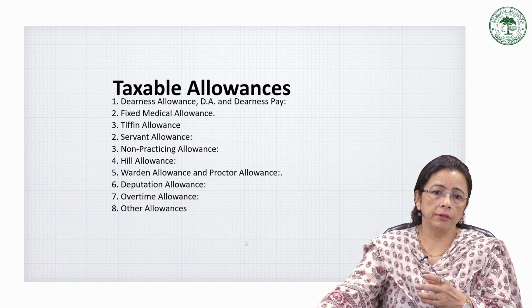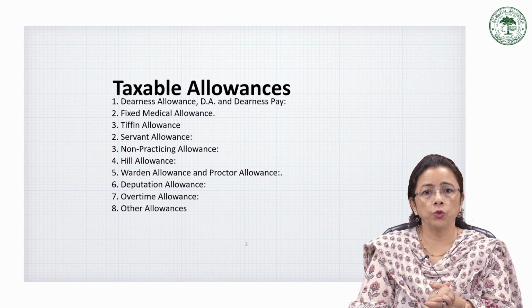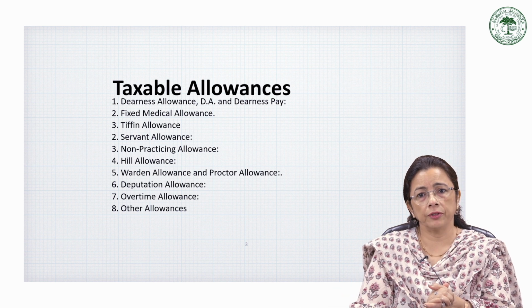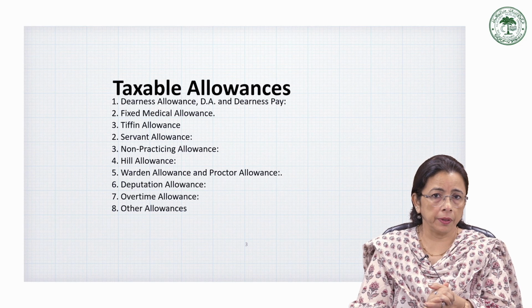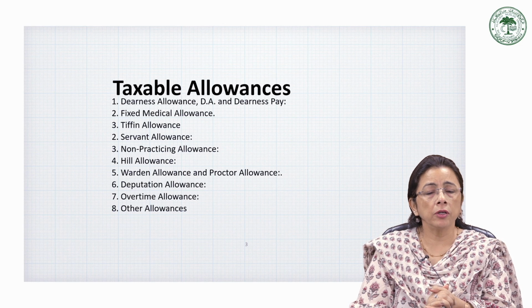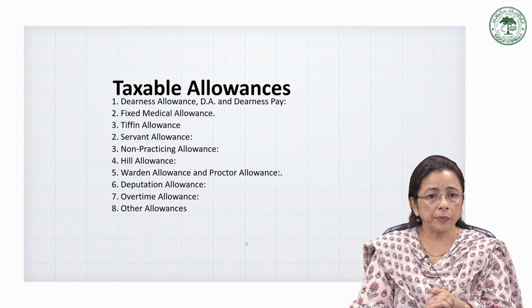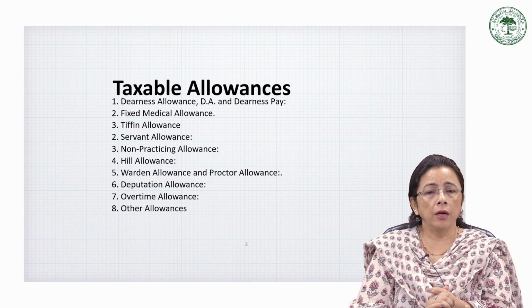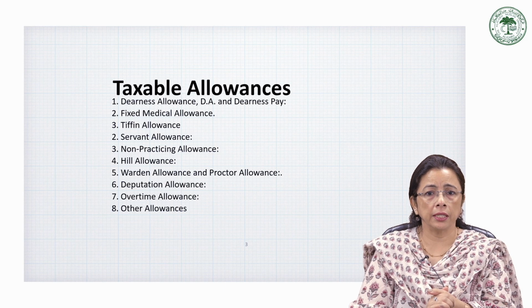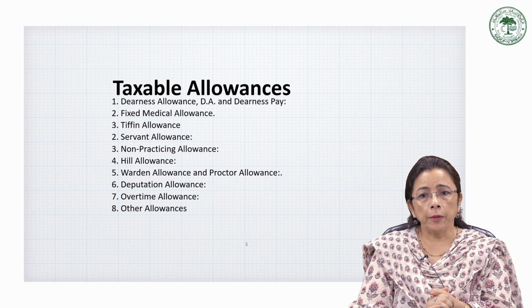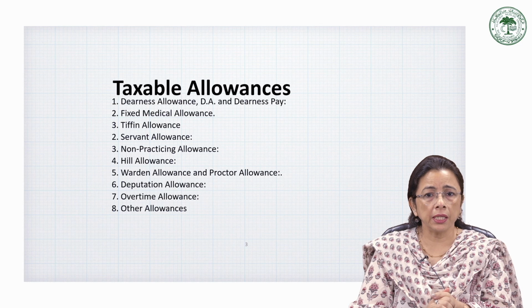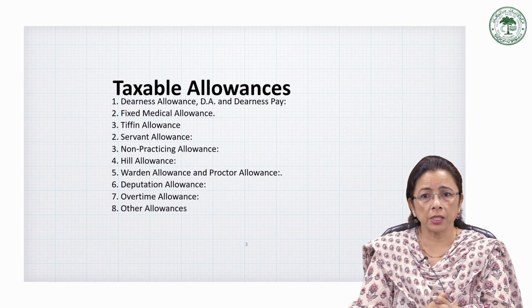Next is the servant allowance. Servant allowance is provided to the employee to meet the expenses of engaging a personal servant or domestic help. Sometimes companies allow that, maybe because of the nature of the job or other specific situations, so that they can keep one helper or domestic help.